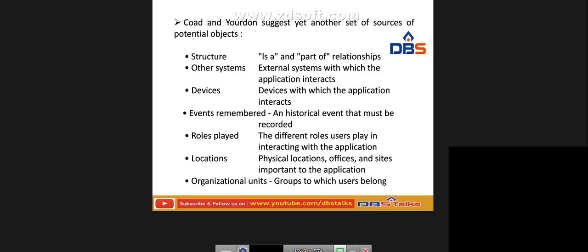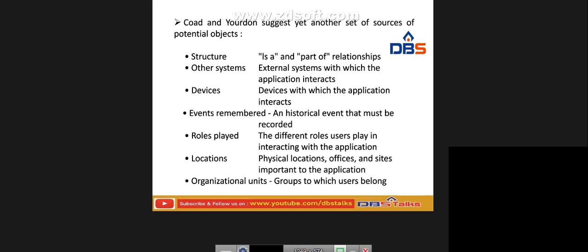Next, Coad and Yourdon suggest another set of sources of potential objects. The first ones are structure, other systems, devices, events remembered, roles played, locations, and organizational units. Structure refers to is-a and part-of relationships. That is, generalization and aggregation are the relations from the structure. So is-a means generalization, part-of means aggregation relationships.